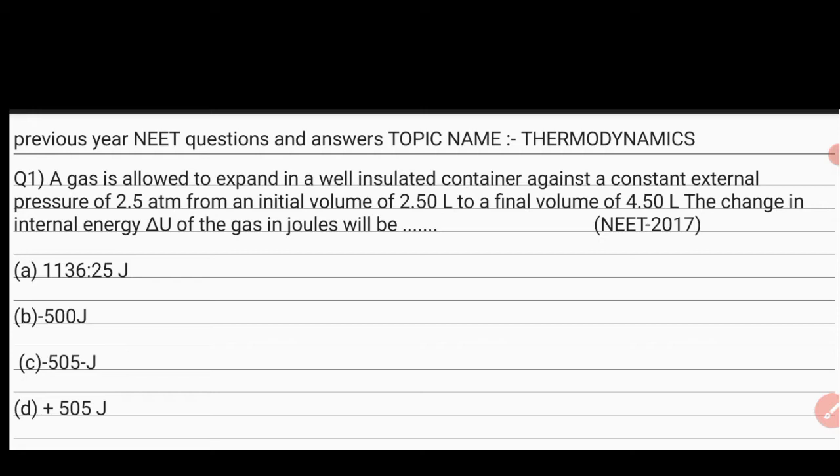Topic name: thermodynamics. The first question is, a gas is allowed to expand in a well insulated container against a constant external pressure of 2.5 atm from an initial volume of 2.50 liter to a final volume of 4.50 liter. The change in internal energy ΔU of the gas in joules will be.